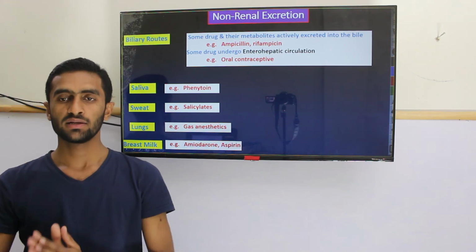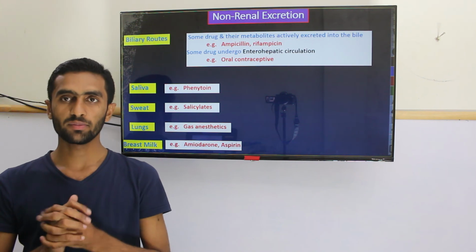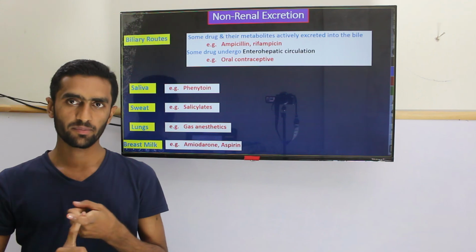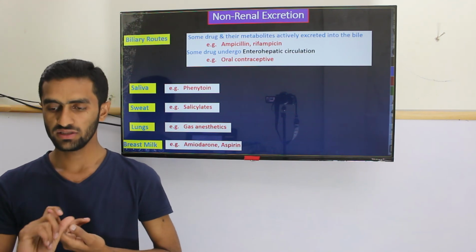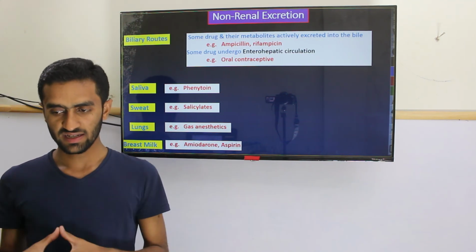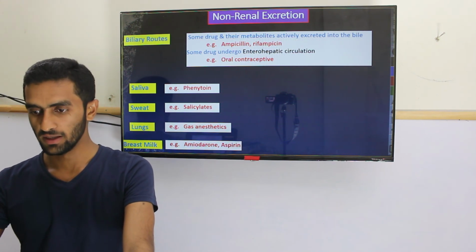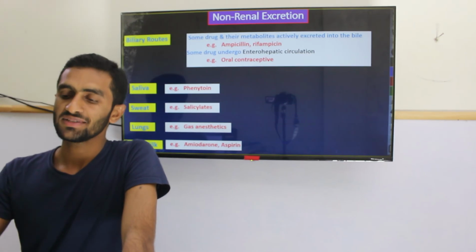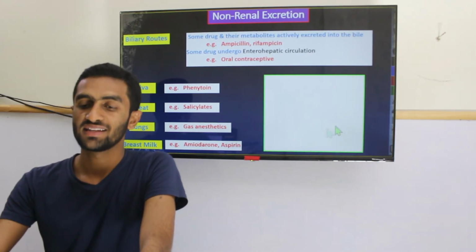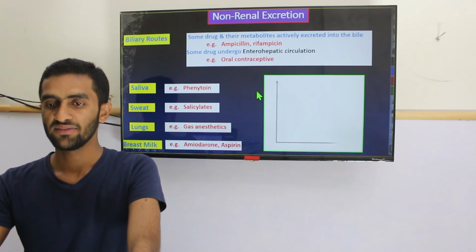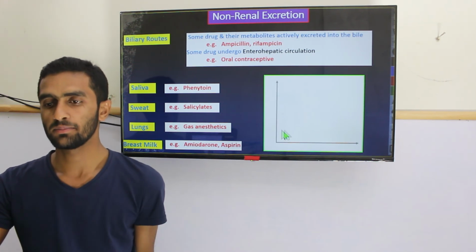As I mentioned, pregnant women are very complicated patients, and if they are pregnant and lactating, they should be careful regarding taking different drugs. Neonates, pregnant, lactating people.